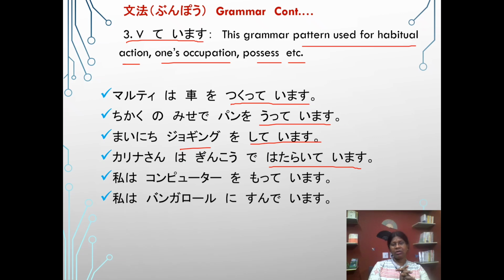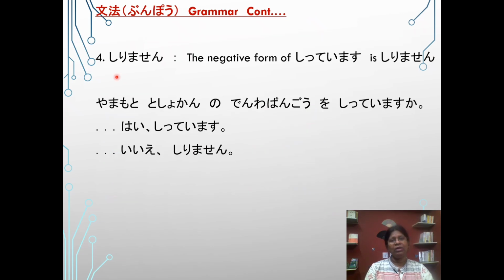Watashi wa Bangalore ni sunde imasu. I am staying in Bangalore. Okay. Hope you understand. Pause the video and write 2 or 3 sentences with verb te imasu.